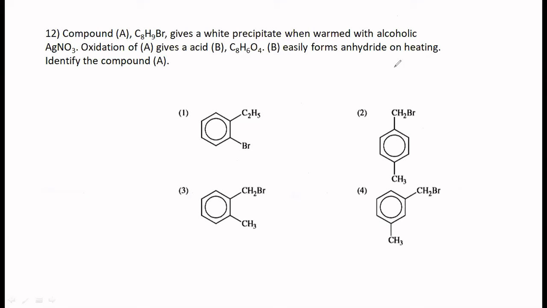A compound A, C8H9Br, gives a white precipitate when warmed with alcoholic AgNO3. Oxidation of A gives an acid B, C8H6O4. B easily forms an anhydride on heating. Identify compound A. Your hint is here. The hint for the entire question is there. Easily forms anhydride.